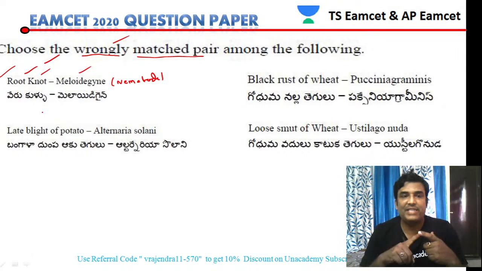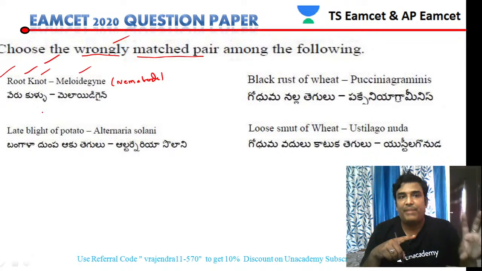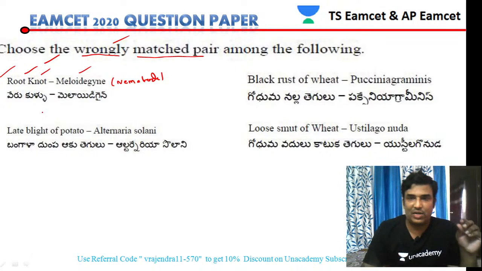Meloidogyne is a nematode which infects the roots of the plants. It is causing a disease called root knot disease. So that pair is correct, no doubt about it.